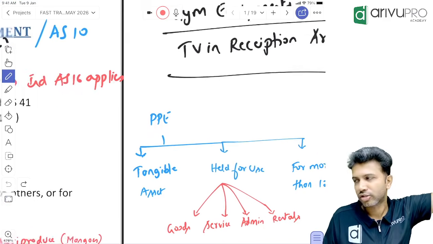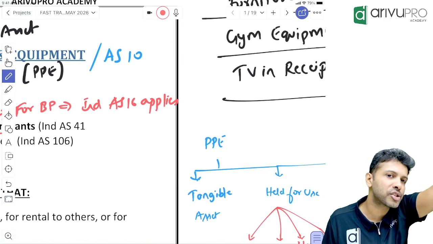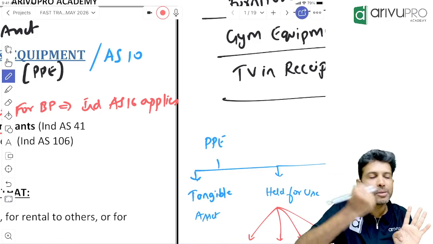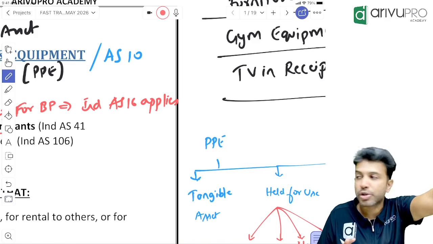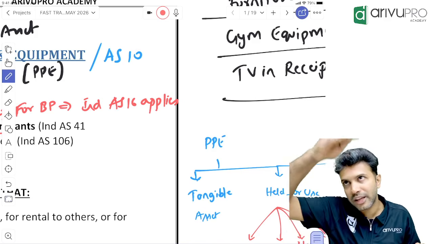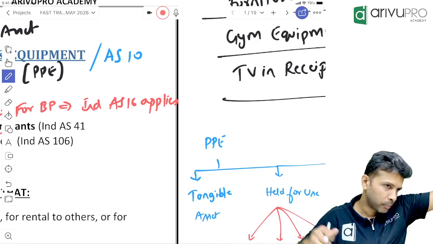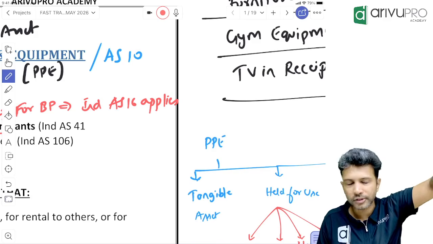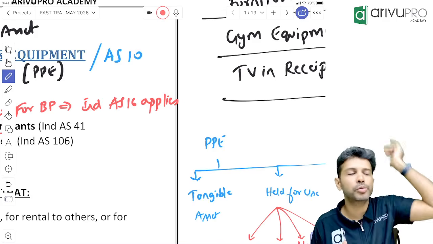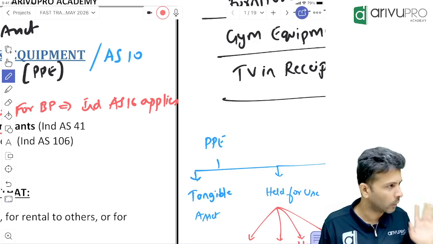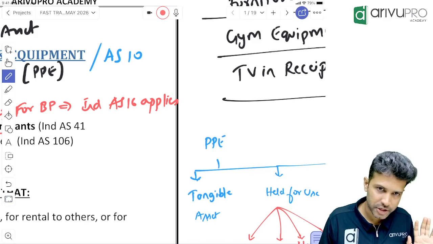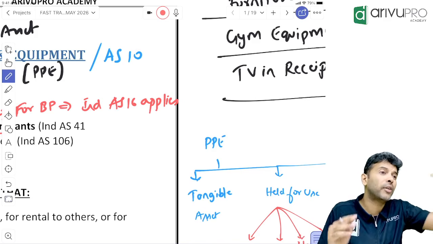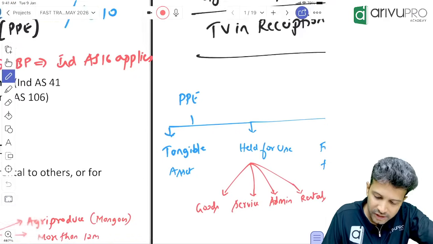Yes. Okay. So now, again, tell me, sir. PP means it should satisfy 3 definition criteria. What was that? 1, it should be a tangible asset. It should be held for use. Use could be either one of the 4: producing the goods, rendering a service, administrative purpose or rental purpose. That usage should be for more than 12 months or 1 year. Okay. This is your definition. 3 we have already covered. I said for PP there are 3 or 5? 5 criteria.